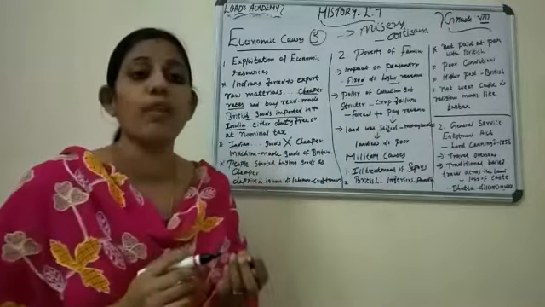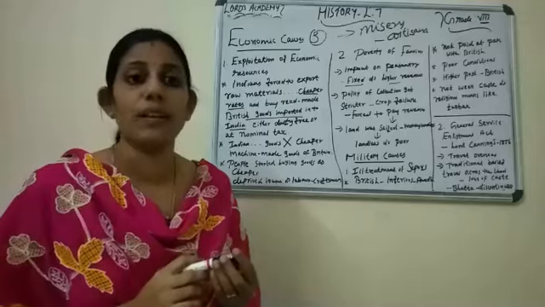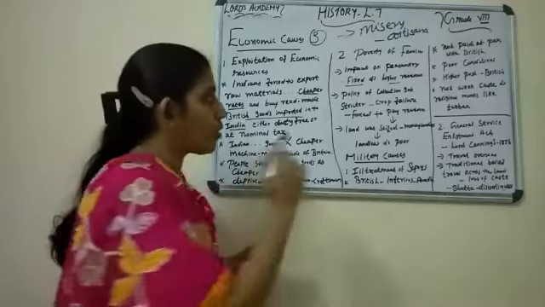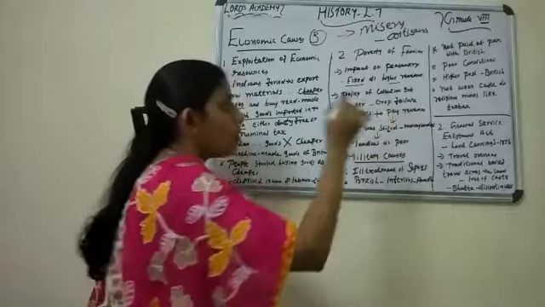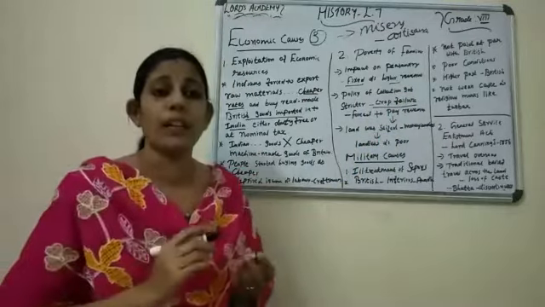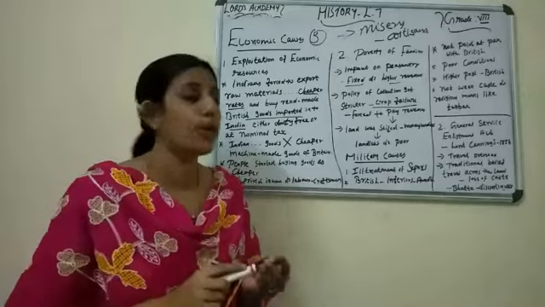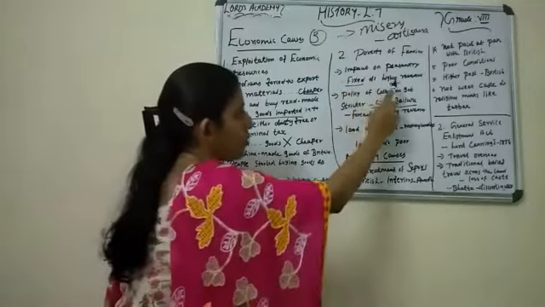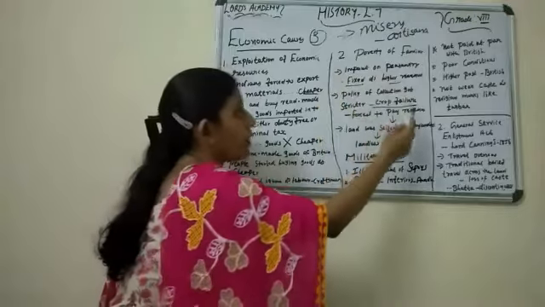Even during crop failure, the poor peasant group was forced to pay revenue. If the peasants were not able to pay the revenue, they were still forced to pay.